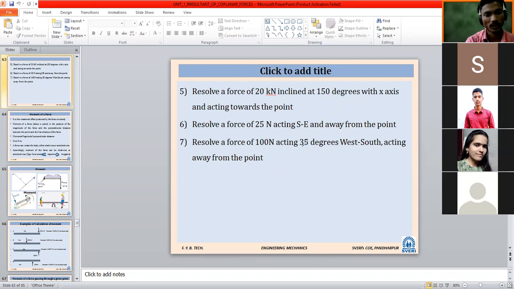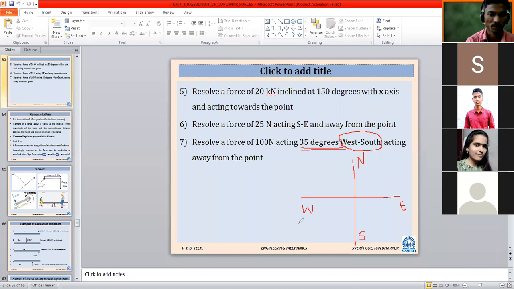So the 35-degree angle is given in this case, but from where to where? From west to south. If you are having a little confusion, once again I will tell how it is. So it is north, south, west and east. The angle is given as 35 degrees, from west to south. This is very important in this problem statement.